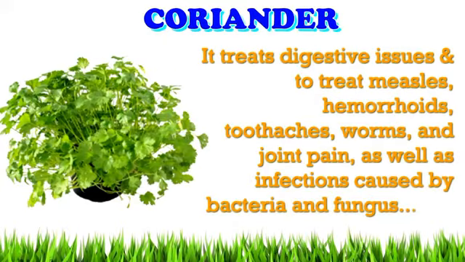Next one, Coriandrum, Coriandrum sativum. It treats digestive issues. It is used to treat measles, hemorrhage, toothache, worms and joint pain, as well as infections caused by bacteria and fungus. The useful part is the whole plant, particularly the leaves of the plant.